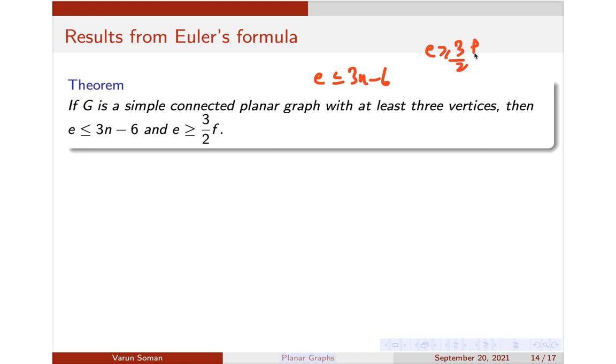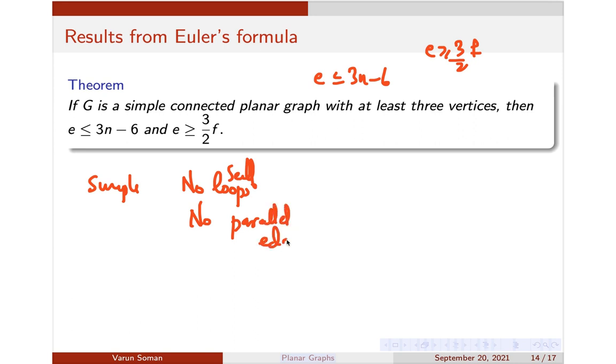E is the number of edges and n is the number of vertices, and E is greater than or equal to 3 by 2 f. Okay, so it's given to you that this G is simple. Simple means no loops, no self loops, and no parallel edges. So if there are loops, for example, suppose my graph is like this. How many regions are there? One region F1 is there, one region F2 is there. If there are loops, this F2 is bounded by just one edge only.